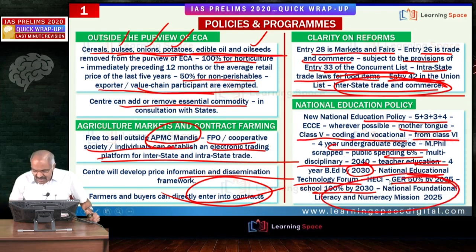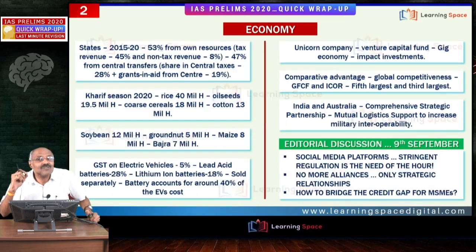Then friends, the National Foundational Literacy and Numeracy Mission, or NIPUN. NIPUN is important. It is basically to give basic literacy and numeracy to young boys and girls. Right friends? These are all about the National Education Policy. Please don't forget. Then let us look at some of the economy related aspects. One thing comes to my mind.